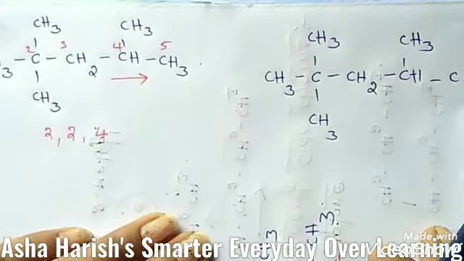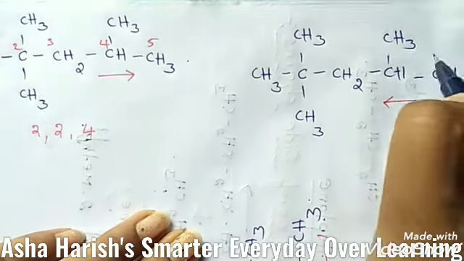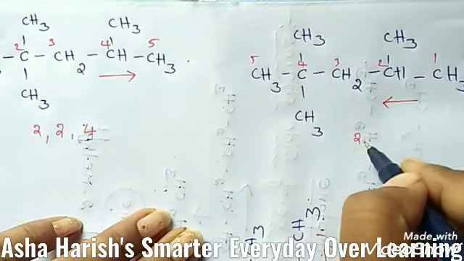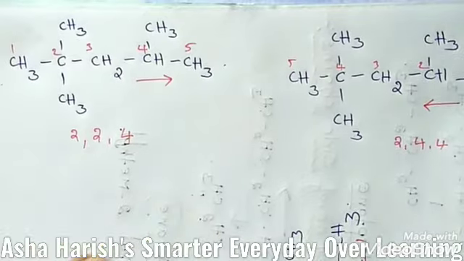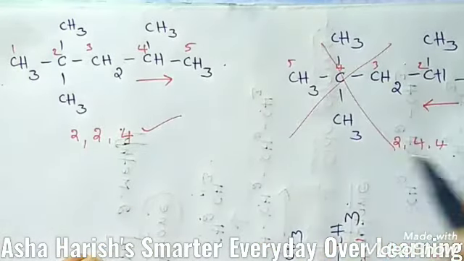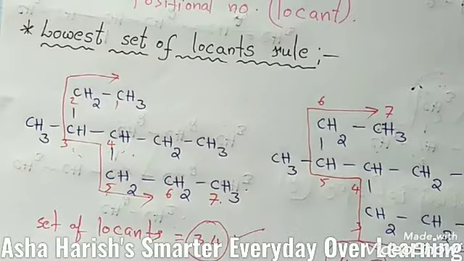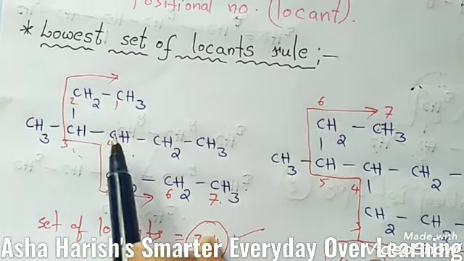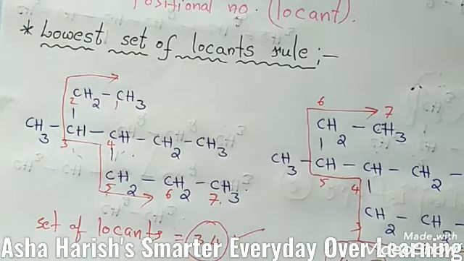And students, if you do the same process in a reverse way, giving numbering to this carbon chain right to left, 1, 2, 3, 4, 5, then the set of locants would be 2, 4, 4. So you should give the lowest numbers to this one only. This is the correct way, and this is the wrong one. Okay, right. This is about the lowest number rule and the lowest set of locants rule, and this is based upon the position of the substituents located on the carbon chain. Let's go to the fourth one, naming the branched chain alkane.